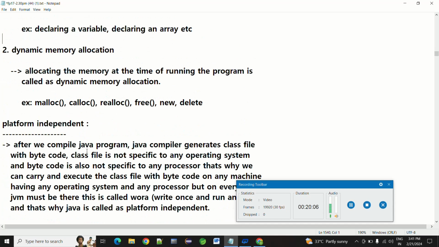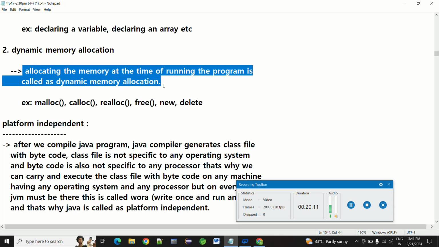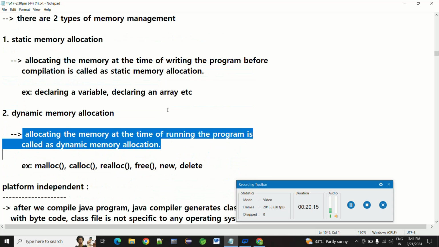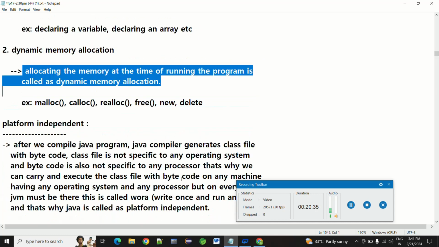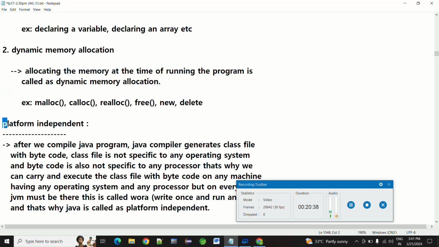Dynamic memory allocation means allocating the memory at the time of running the program. Creating the memory at the time of writing the program before compilation is called static memory. After compilation is called dynamic. That's it, the time of running the programs. Malloc, calloc, realloc, free, new, delete are some examples.